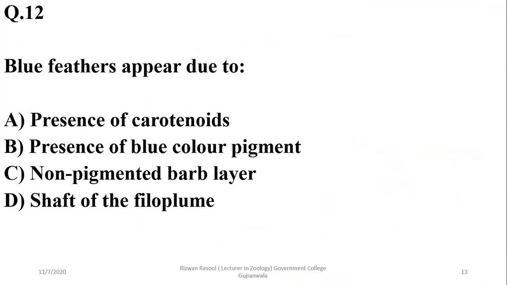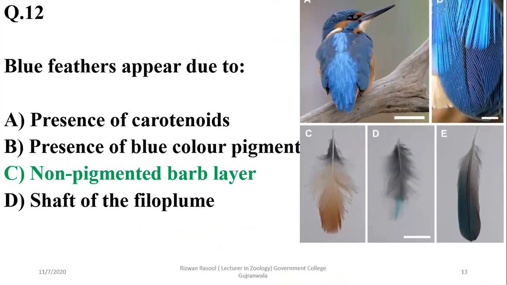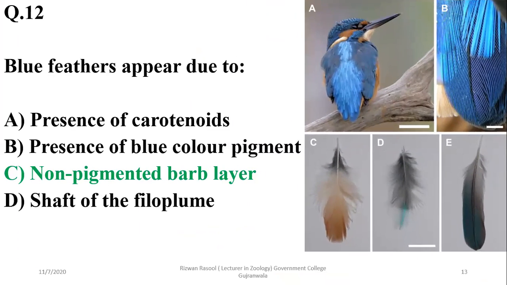Blue feathers appear due to the presence of a non-pigmented barb layer instead of special pigments. It is due to the non-pigmented layer of barb that gives blue color to the bird wings or feathers.